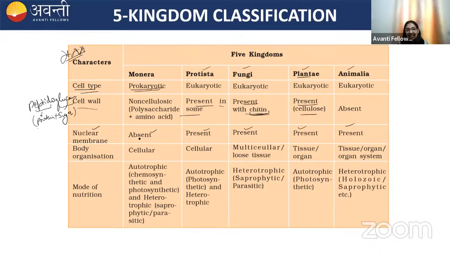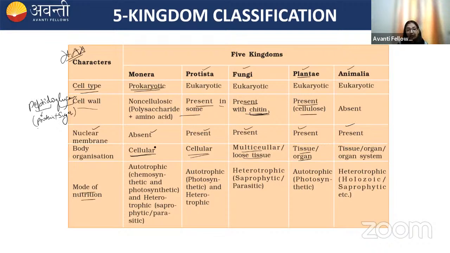In the body organization, MONERA, we know prokaryotes, they are generally unicellular, right? So they have a cellular organization. Protista, they are unicellular eukaryotes. So they also have cellular organization. Fungi, they are multicellular or loose tissue. Plantae, they have tissue, organ. Animalia, it includes tissue, organ, and organ system.